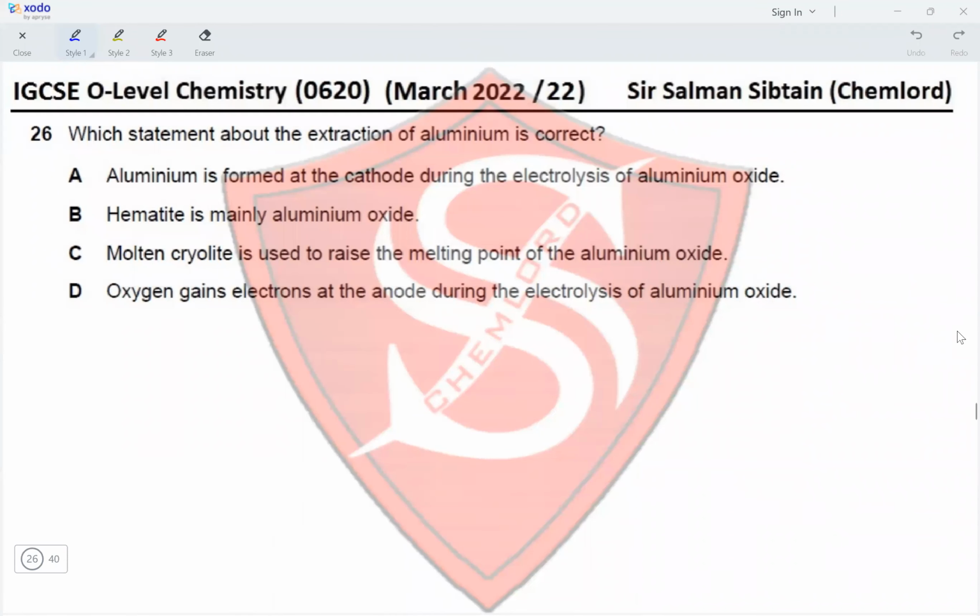Question 26. Which statement about the extraction of aluminum is correct? Aluminum is formed at the cathode during the electrolysis of aluminum oxide. Yes, this is what happens in extraction of aluminum. Hematite is mainly aluminum oxide. No, hematite is mainly Fe2O3. Aluminum oxide is called bauxite, the ore for aluminum. And hematite is Fe2O3.